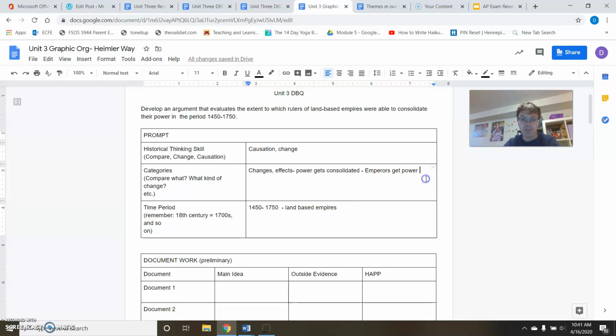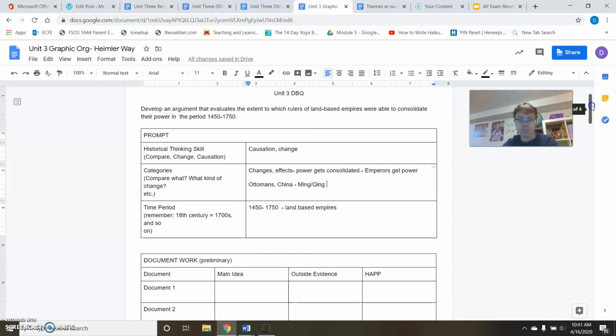I'm thinking about this again. We're probably looking at the Ottomans. China is always a factor, and in this time period we're probably looking at the Ming Dynasty more than likely, or the Qing Dynasty is also a strong possibility here. Just got some ideas down there for the prompt of what I'm going to be writing about.